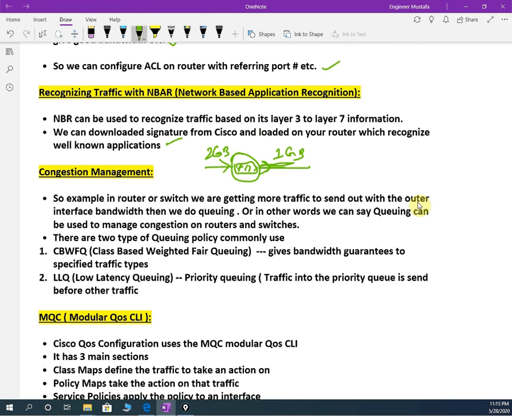Here, if you see the outer interface bandwidth, then we can do queuing. In other words, queuing can be done by managing congestion on the router or the switch. There are 2 types of queuing policy we commonly use. That is CBWFQ, class based weighted fair queuing, which gives a bandwidth guarantee to the specified traffic. So in this one, bandwidth is given for the specified traffic. And we have another method, low latency queuing. The priority queuing traffic in the priority queue is sent before the other traffic.